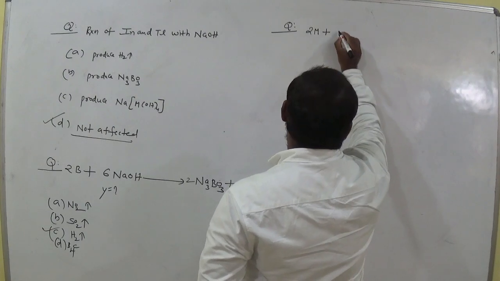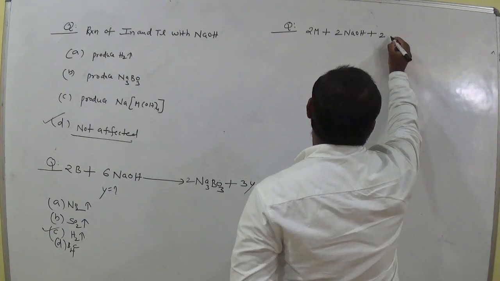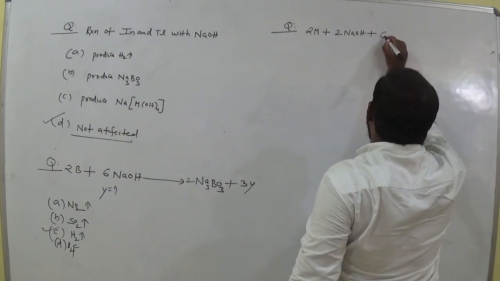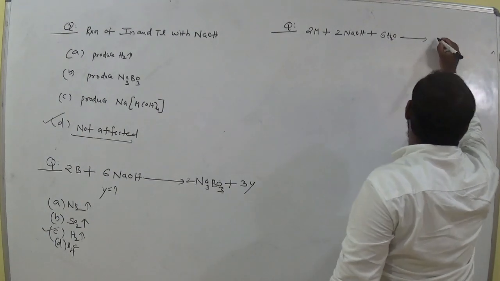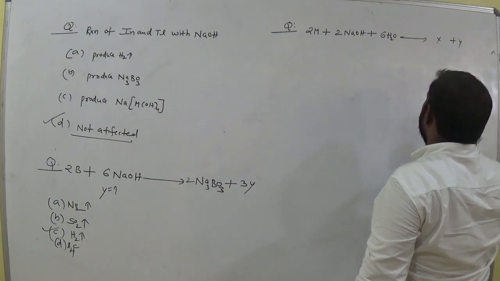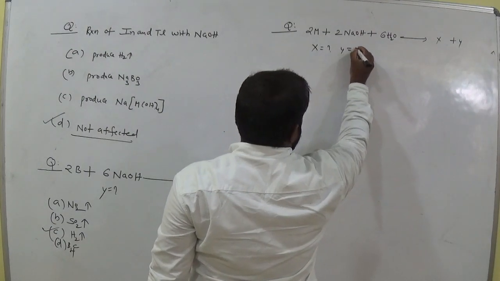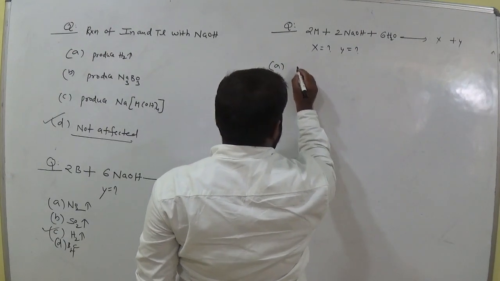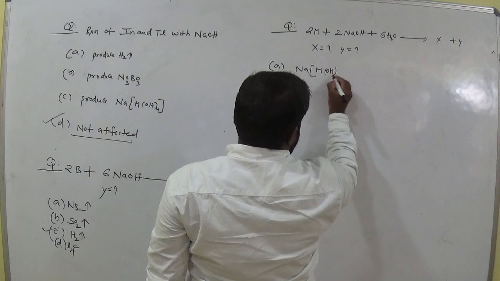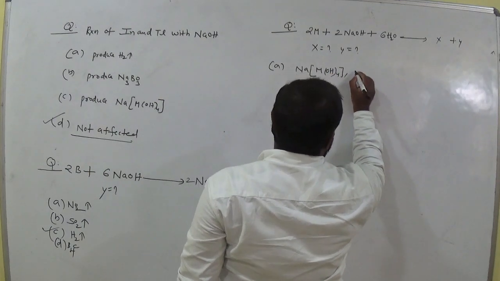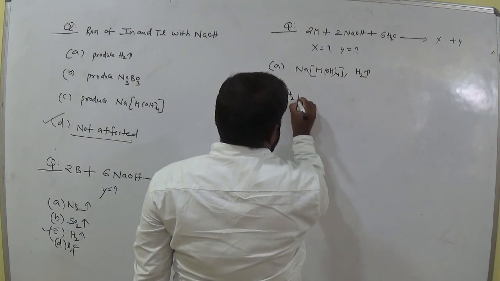2M plus 2NaOH plus 6H2O gives rise to X plus Y. Now X what, Y equals to what? Option A, X equals NaM(OH)4 and Y is H2 gas. Option B, H2 gas only.